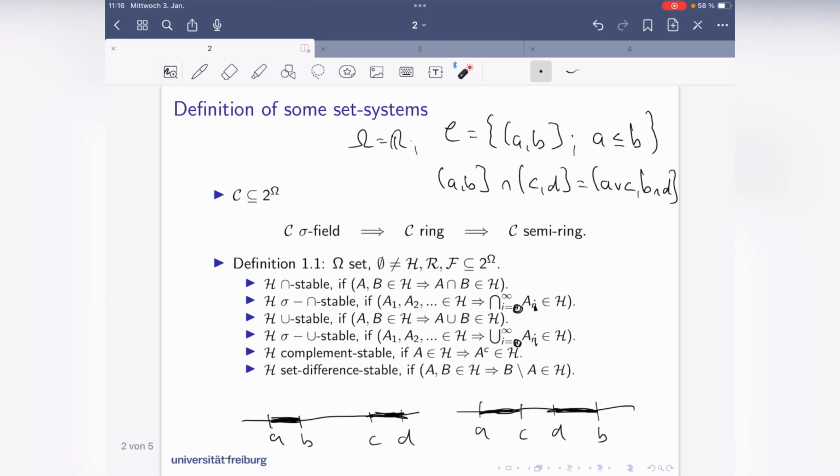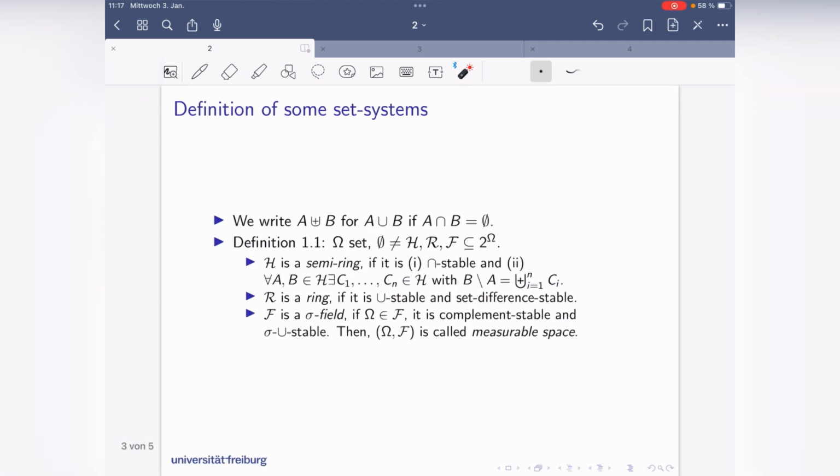Let's see here. We discussed set differences for the intervals AB minus CD, and you see, well, okay, that's okay, because that's the disjoint union of AC and DB. So this set of intervals fulfills intersection stable and also the second property here. So we have that the set of intervals is a semi-ring.